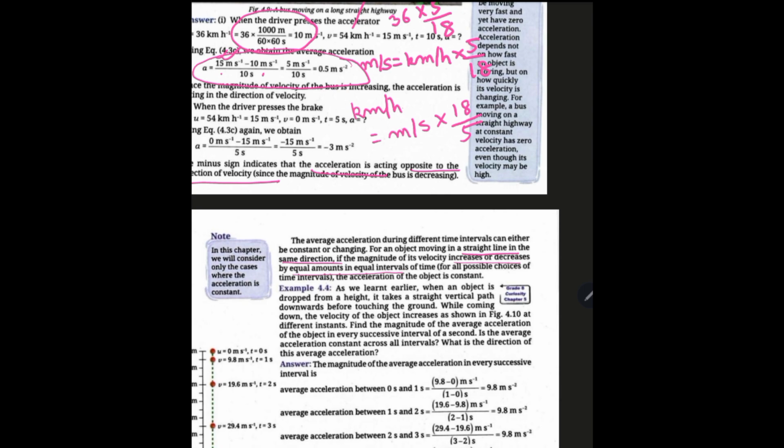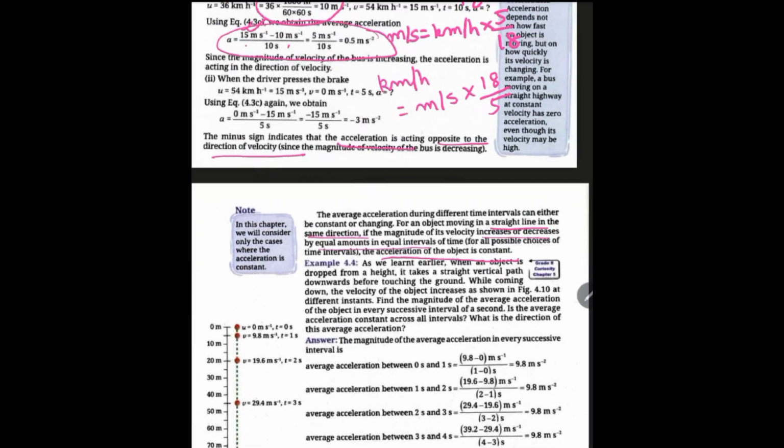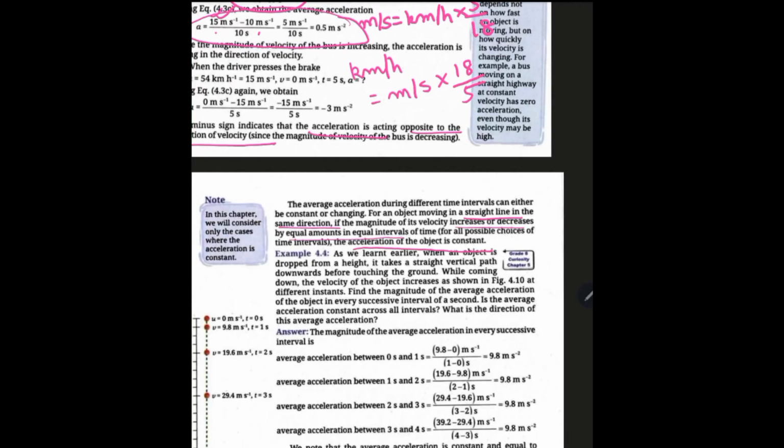So for this, what we will say, if the magnitude of the velocity is increasing or maybe decreasing, but by an equal amount in equal time intervals, that means the acceleration of the object is constant. As we will see, when an object is dropped from a height, it takes a straight vertical path downward before touching the ground, because when it touches the ground, it comes to rest.